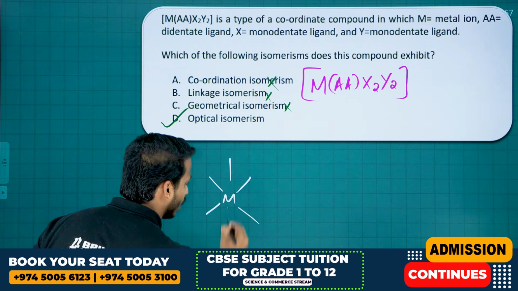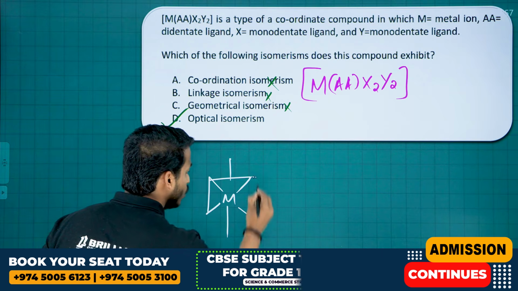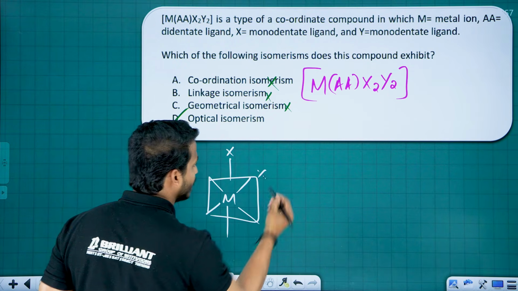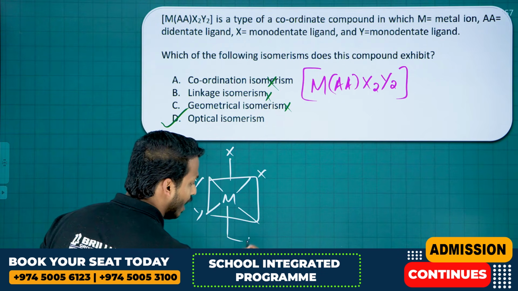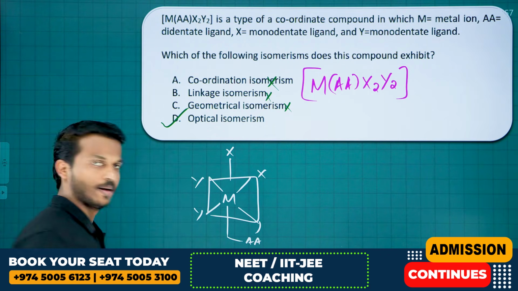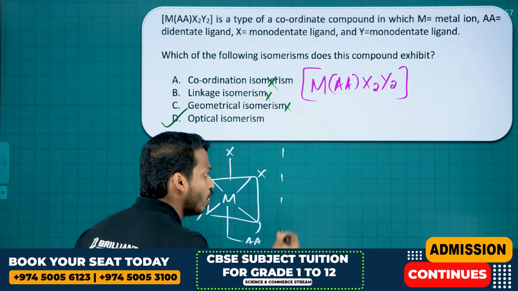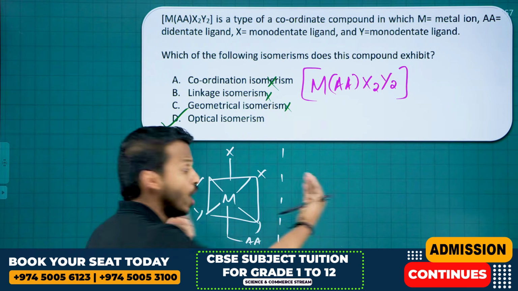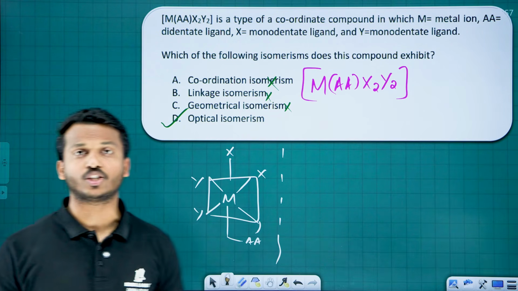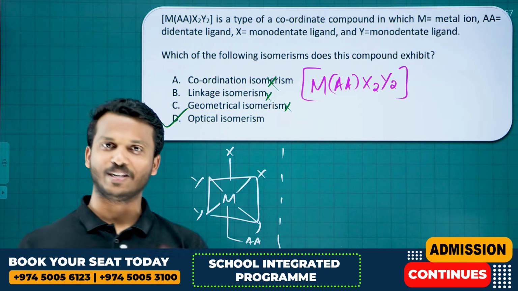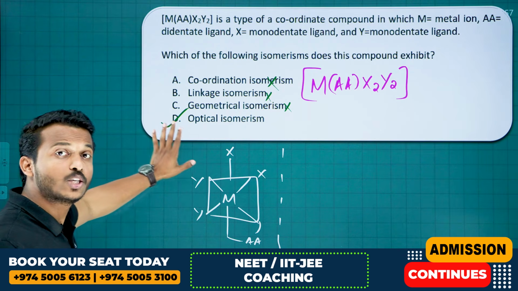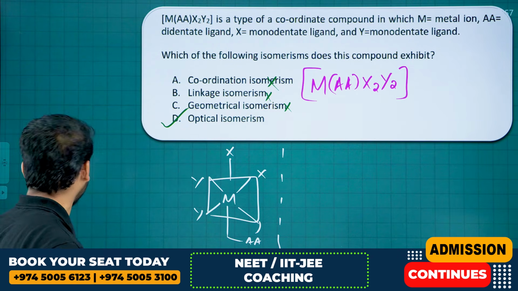Dear, let me just draw this complex, the metal is given there. You know, octahedral complexes, right? So X is there, then Y is there, then there is AA, that is a bidentate ligand. If you take the mirror image of this complex, of course it will be a non-superimposable mirror image. You know, non-superimposable mirror images are optically active ones. So the only possibility is optical isomerism in this complex.